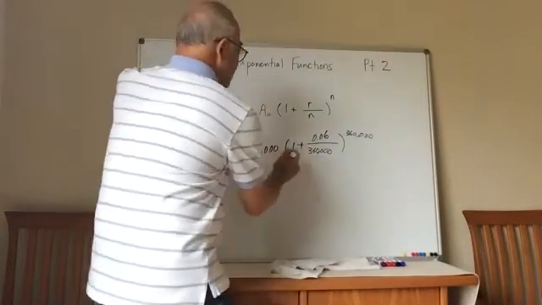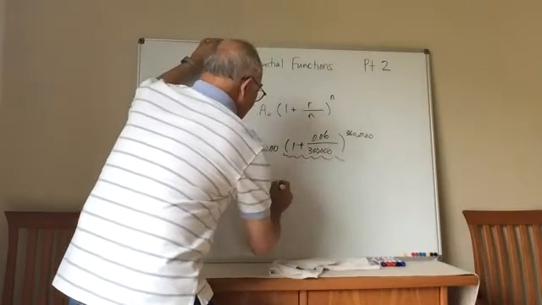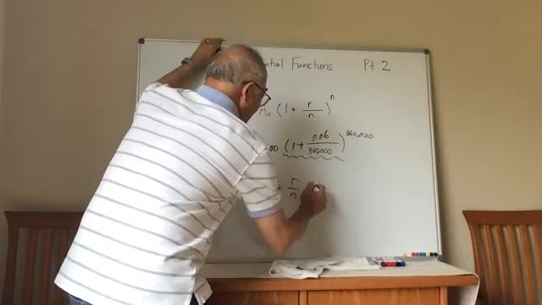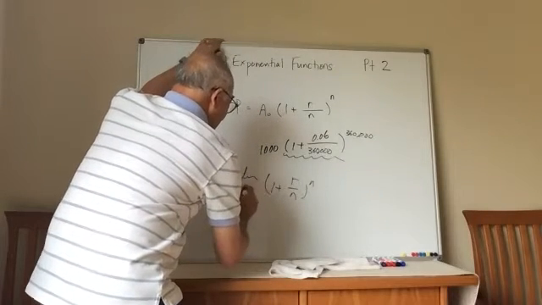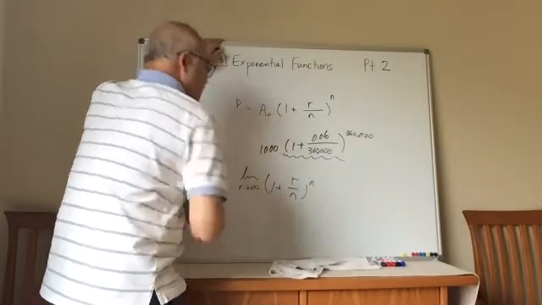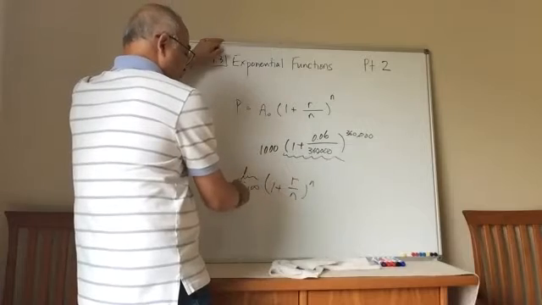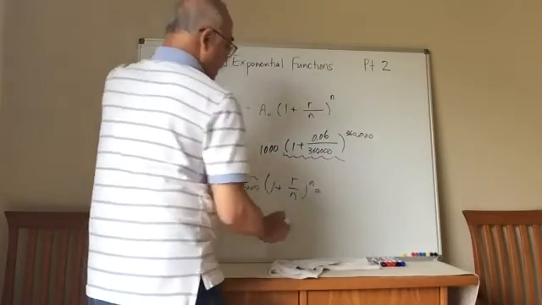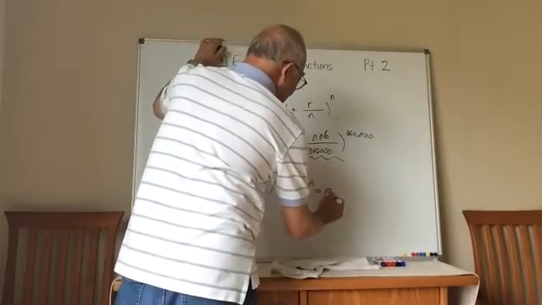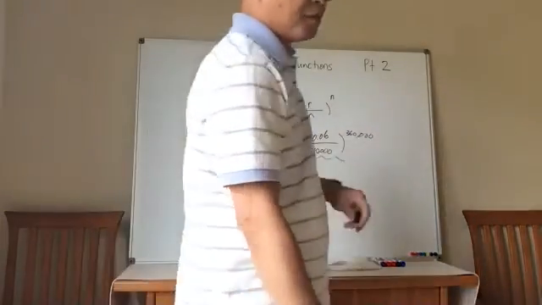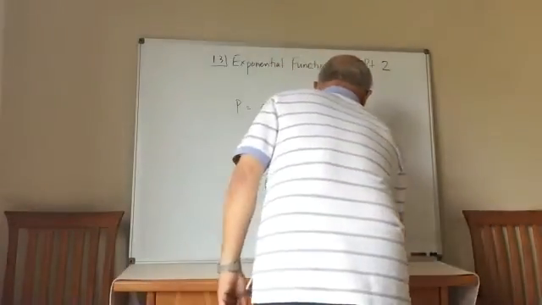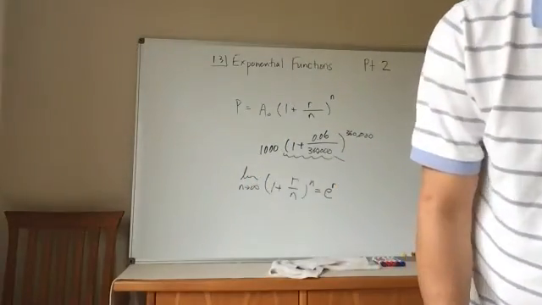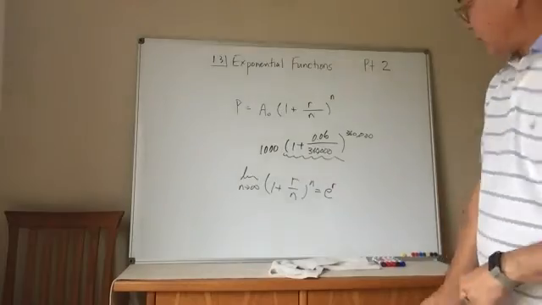In other words, this portion here is going to be 1 plus r divided by n, to the n. If I take the limit as n goes to infinity, this ends up being what? E, right? This ends up being e to the r, okay?